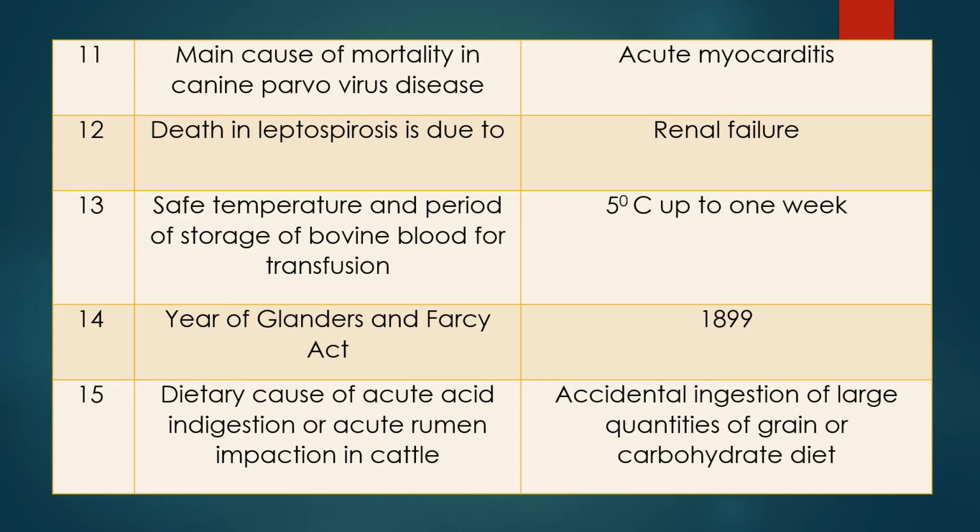Normally we are giving concentrate. It is not harmful. But when all of a sudden the animal consumes large amount of carbohydrate or grain, on digestion, there is production of lactic acid that causes the acid medium in the rumen. Important question.